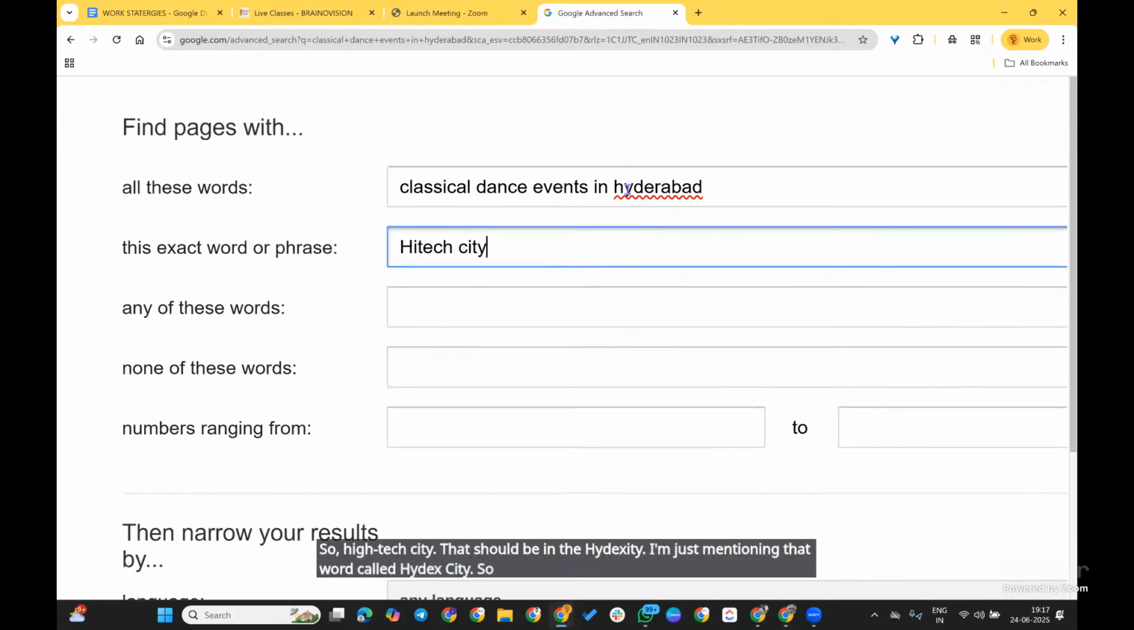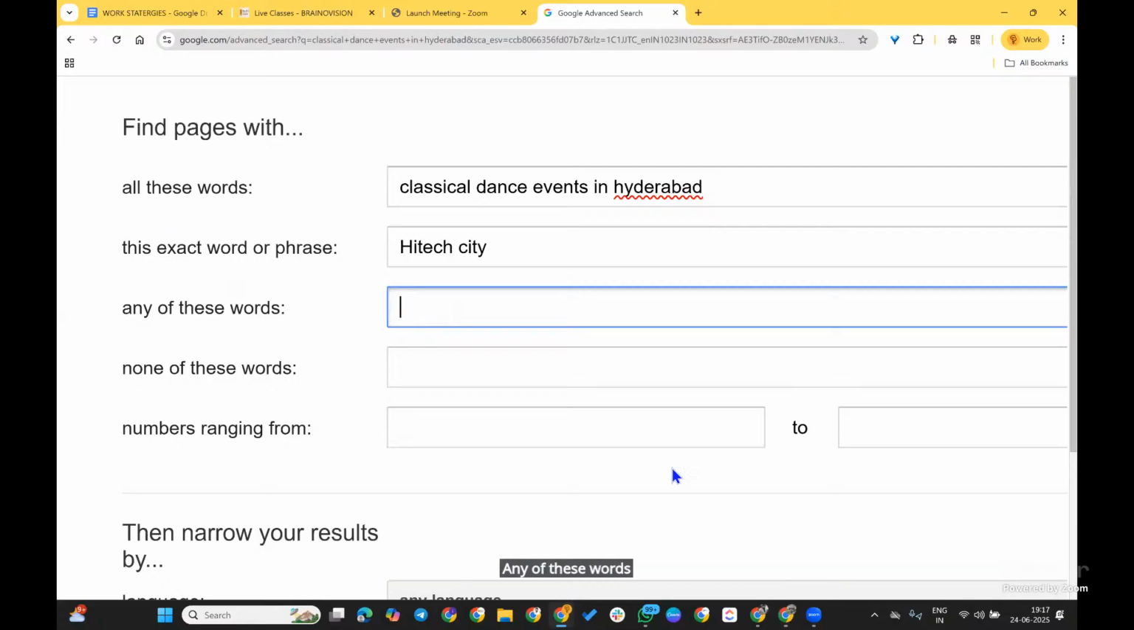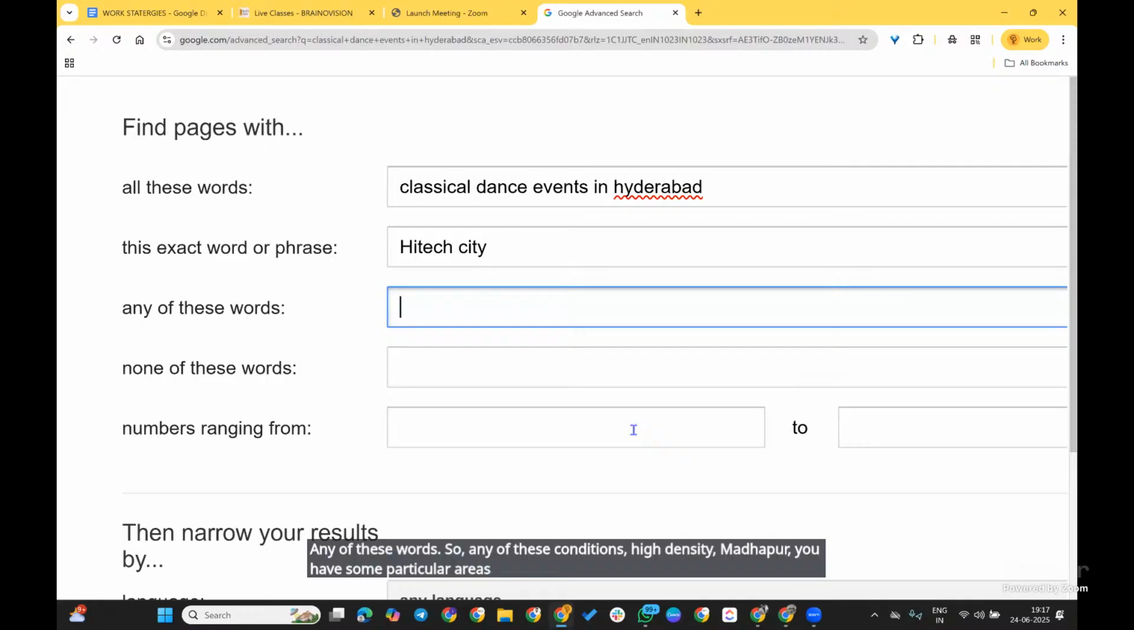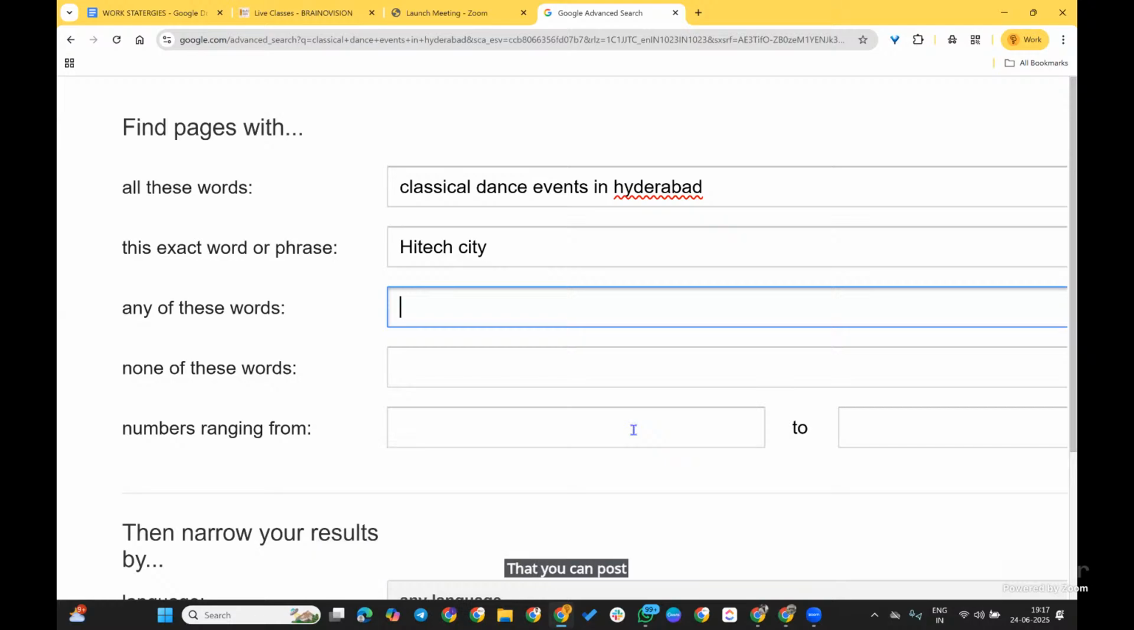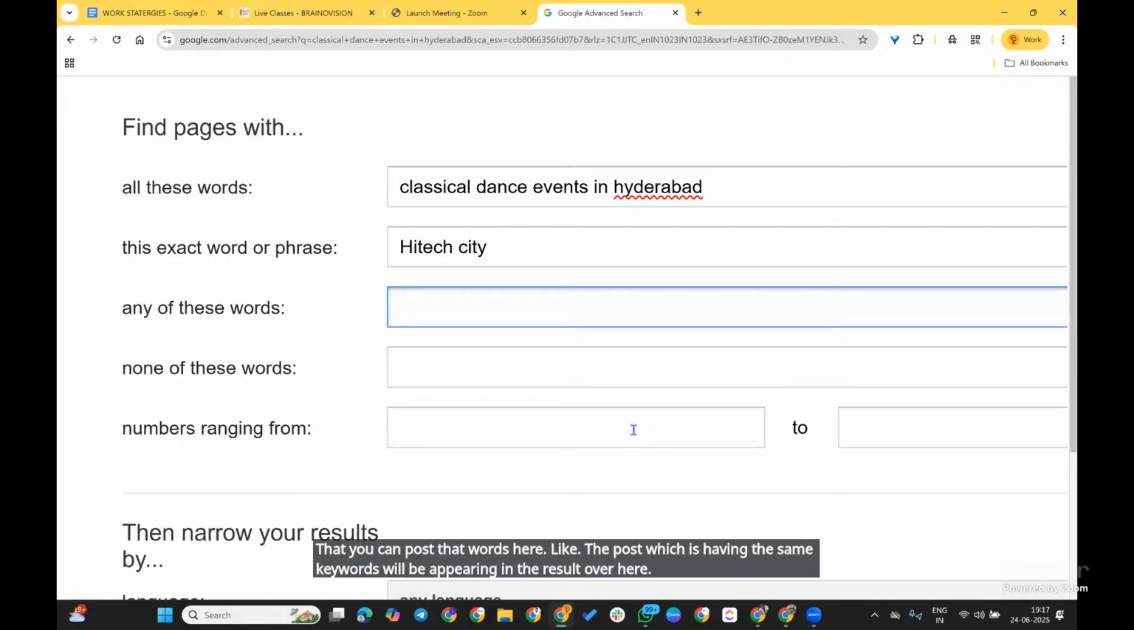I mentioned classical dance events in Hyderabad, and in that Hyderabad, I need only the results which mention High-Tech City. Any of these words: High-Tech City, Madhapur, you have some particular areas. You can give the area names, or else colors, red, blue, black, etc., based on your requirement. Posts having the same keywords will appear in the results over here.